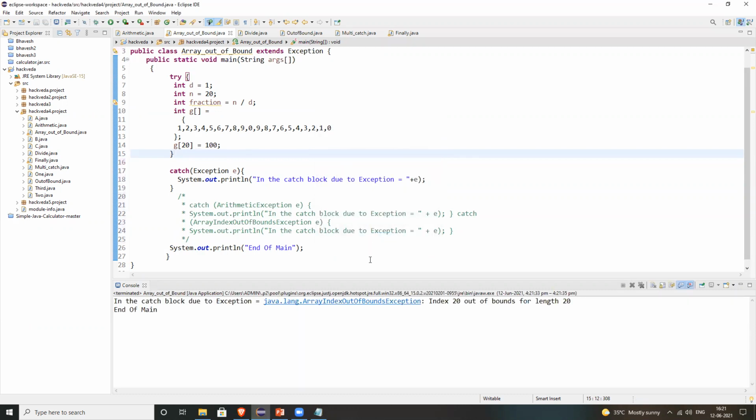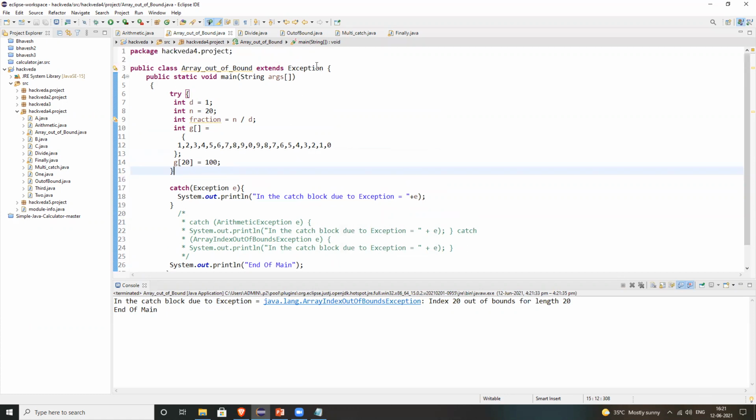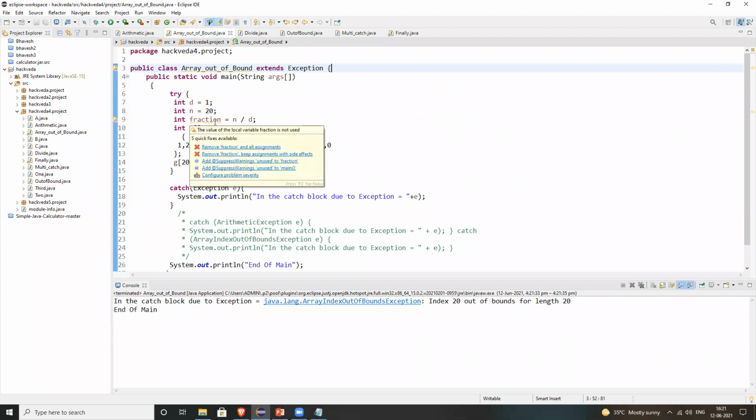This is what we use when we are not sure what kind of error will exist in our program. So now you have written the code. Normally the developer, suppose he has written the code, but he's not sure what value the user is going to enter for D. Suppose he enters from 1 to 20, there will be no issue.